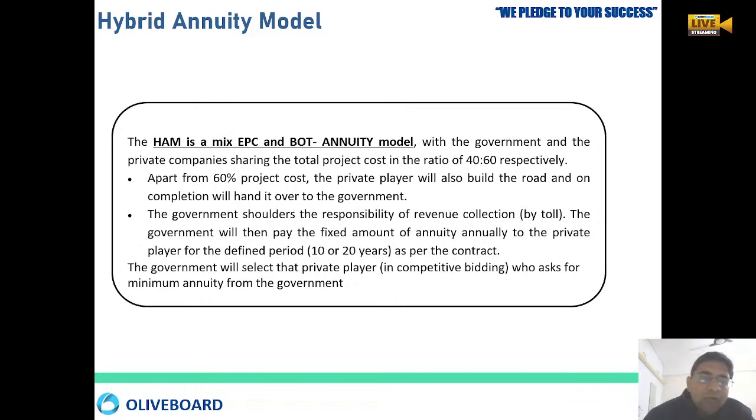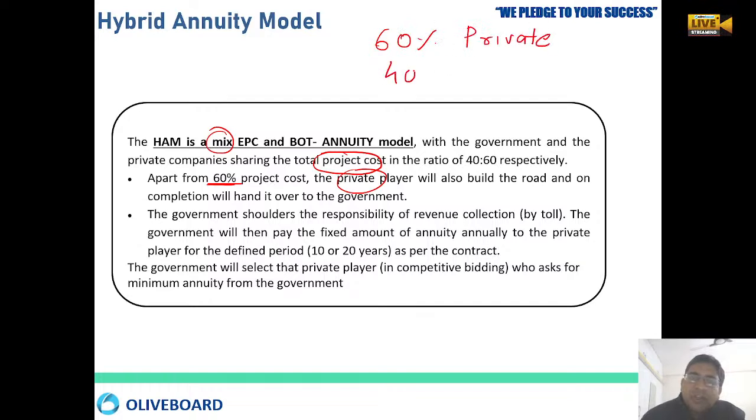Then comes the hybrid annuity model, a very new and important concept. The hybrid annuity model is a mix of the EPC and BOT annuity models. Here the project cost is shared between the public and the private. The government and the private company share the total cost 40:60. Okay, 60% project cost private player, 40% project cost public.